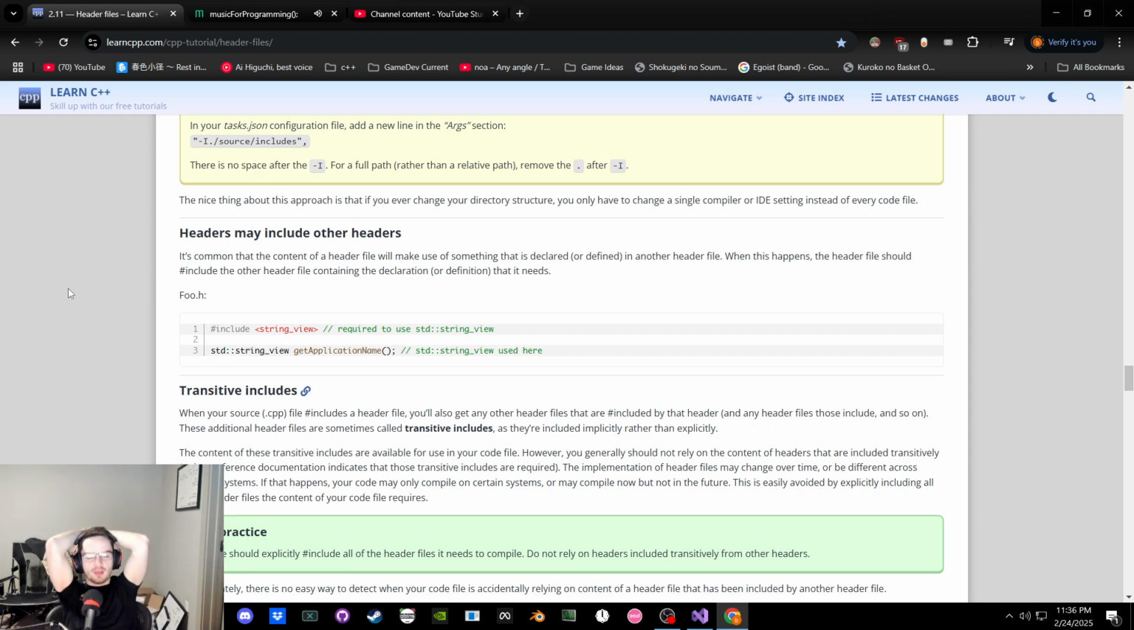It sounds like there's a lot of transitive includes in... maybe not, maybe not. There's just a lot of includes in Unreal. The implementation of header files may change over time or be different across different systems. If that happens, your code may only be compiling on certain systems, or may compile now, but not in the future. Avoid by explicitly including all.